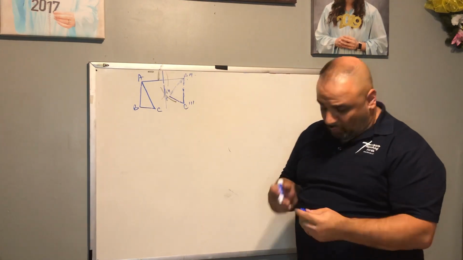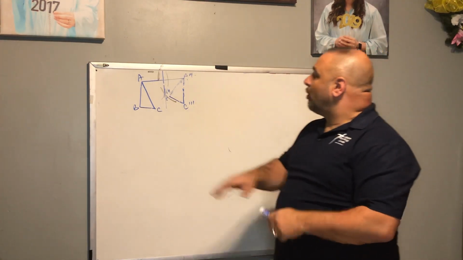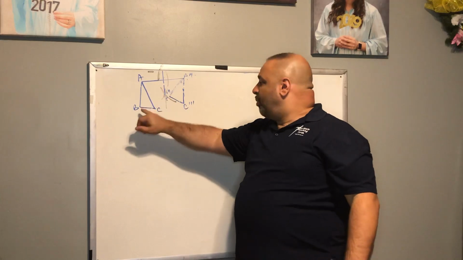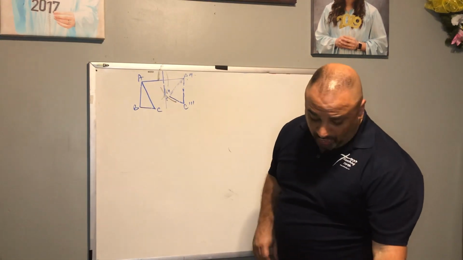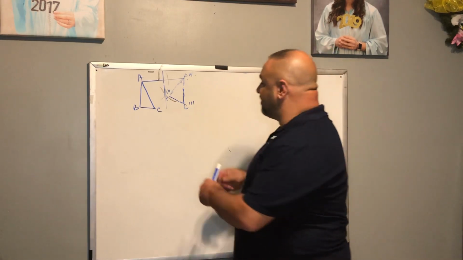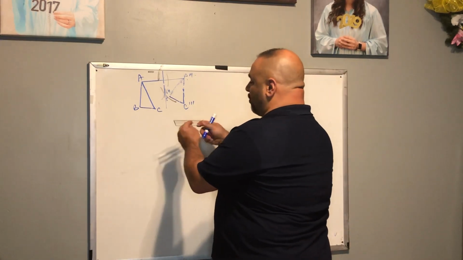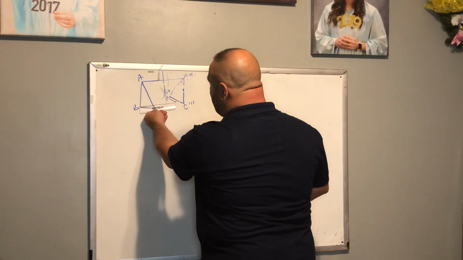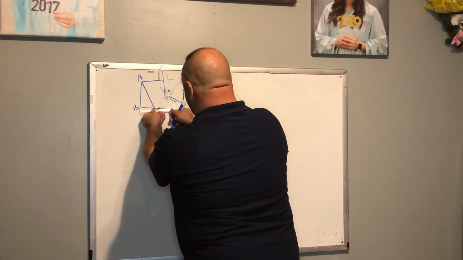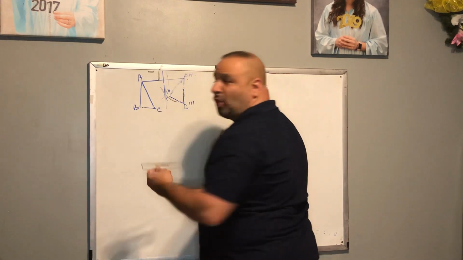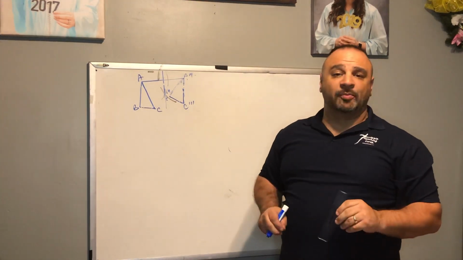Now, once we do that, we're going to reflect points B and C over that line. We're going to reflect point B and point C. So, okay, let's do this here. From B to my perpendicular line, you're going to do your measurement. I don't know what your measurement will be.